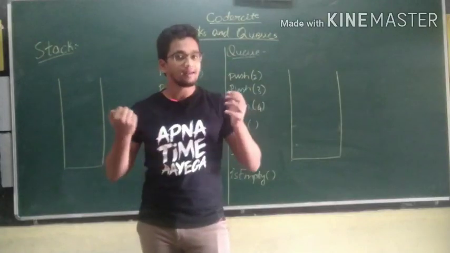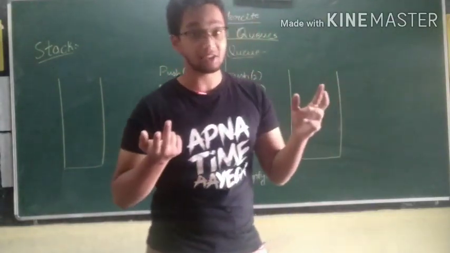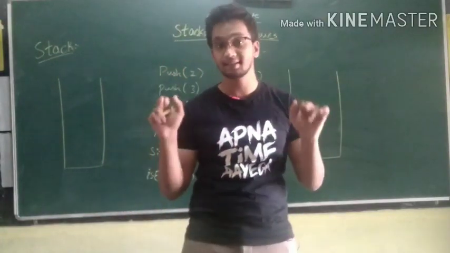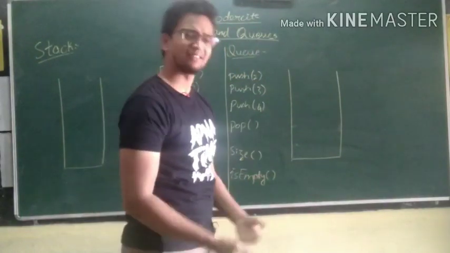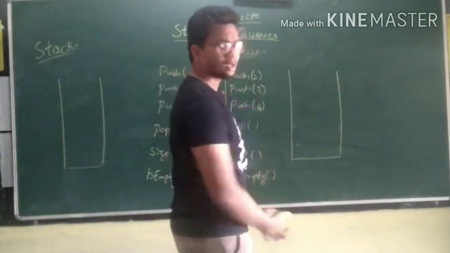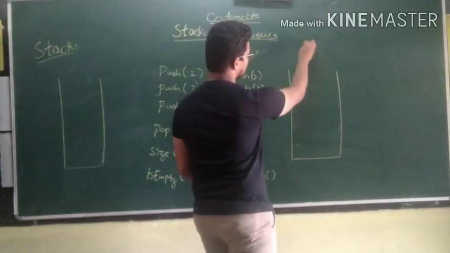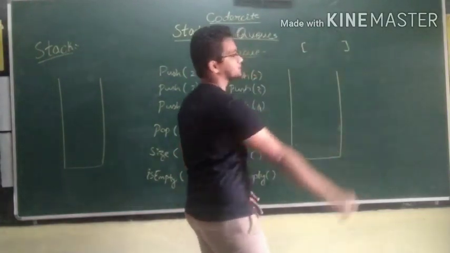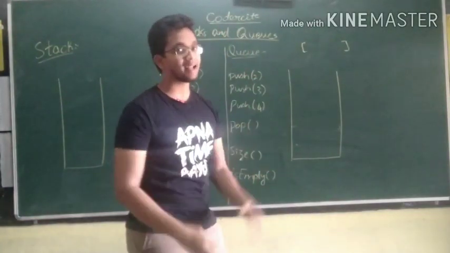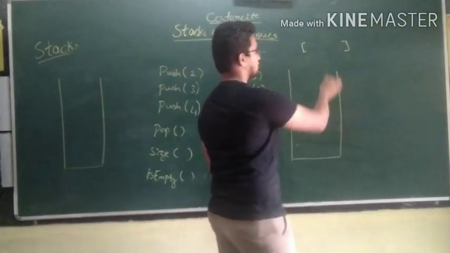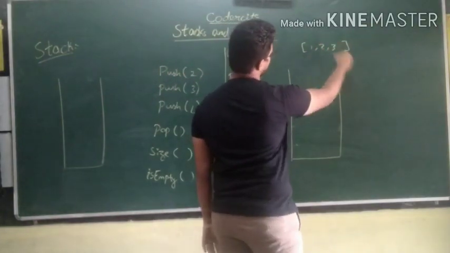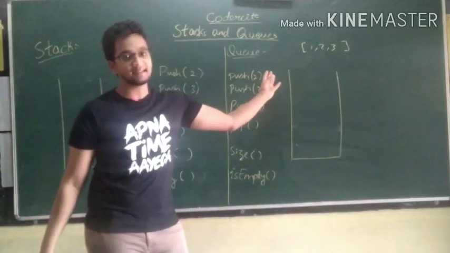Okay, you have a data type called a data structure called a list, right? List in Python, array in other languages, even array in Python also. So how do you represent a list? You represent a list by two braces and you put elements into that. Okay, let's put 1, 2, 3 like that. This is a list, right?